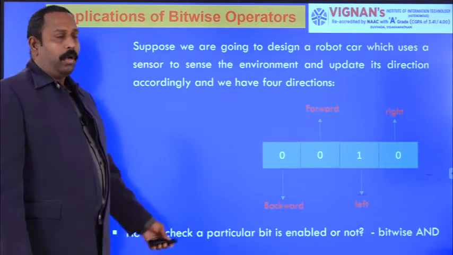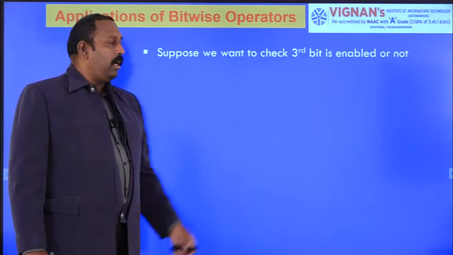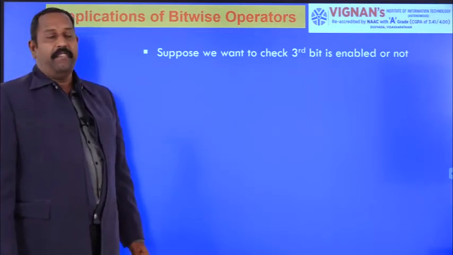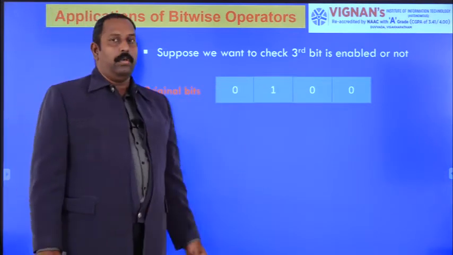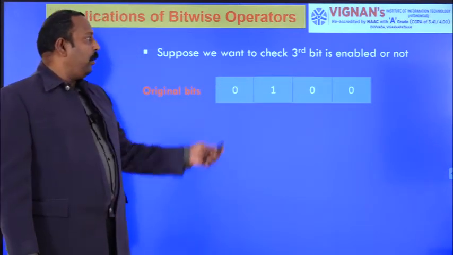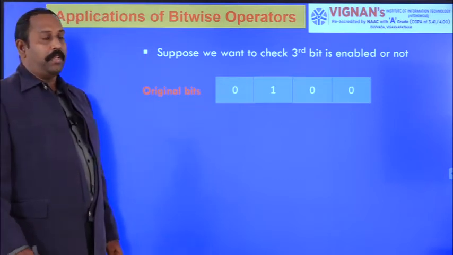We have to use a concept called masking. Suppose we want to check whether the third bit is enabled or not. To identify that, suppose the original bits are 0, 1, 0, 0, and now we have to check whether the third bit is enabled or not. We have to identify it by using the bitwise AND operation.